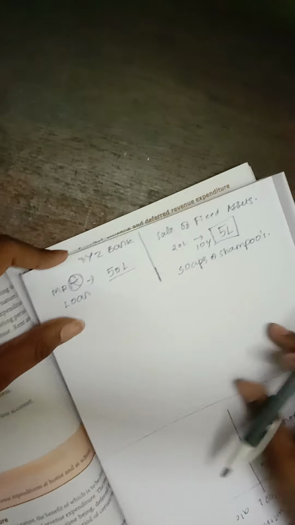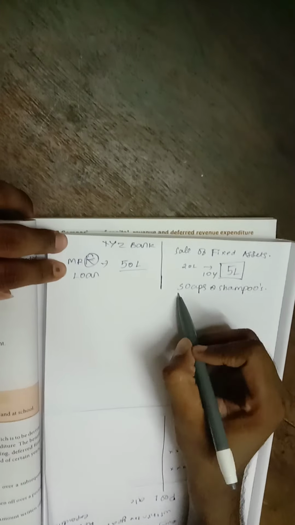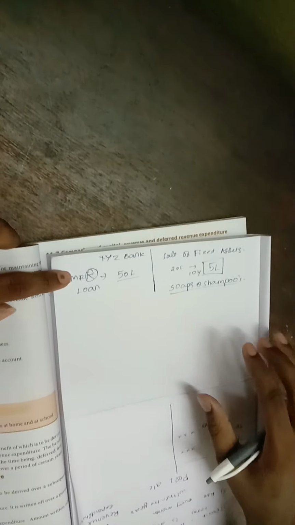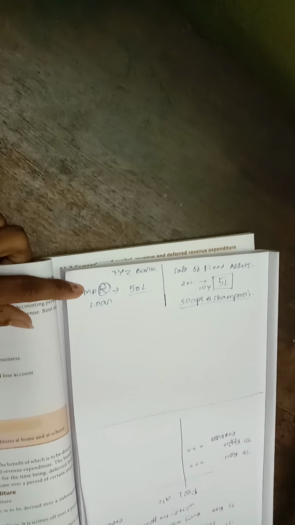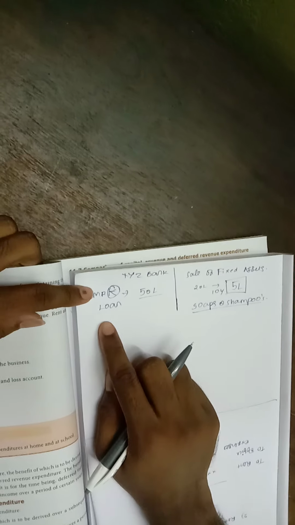Suppose Mr. K is in the business of soaps and shampoos. Suppose he wants to do a new business, a new line of product. He goes to the bank and wants to raise a loan for 50 lakhs. So this 50 lakhs will enter into the business and it is called capital receipt.